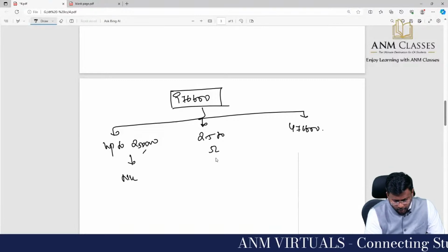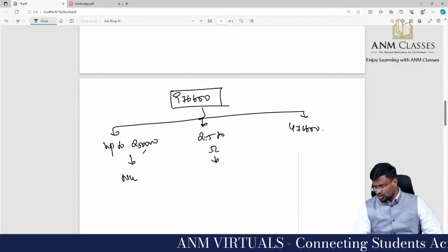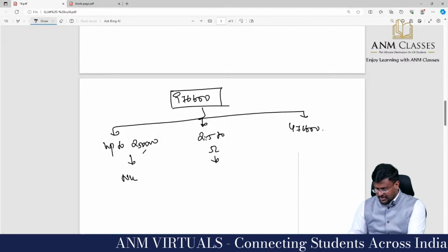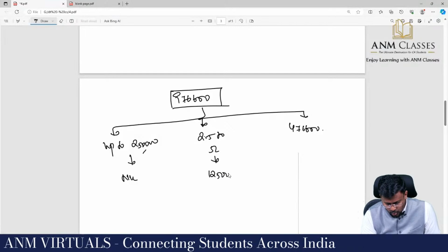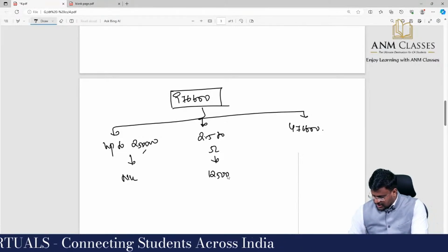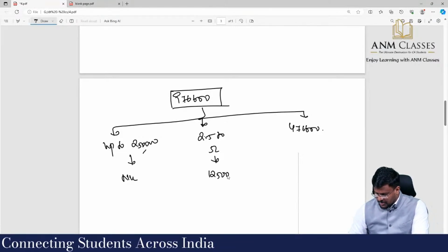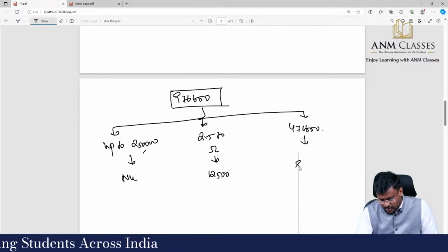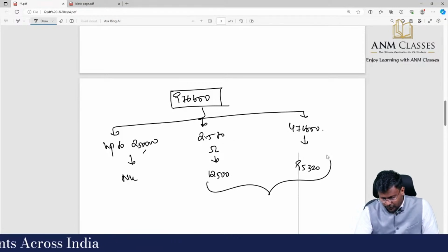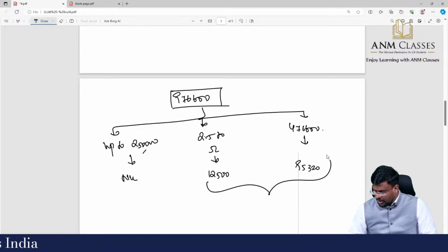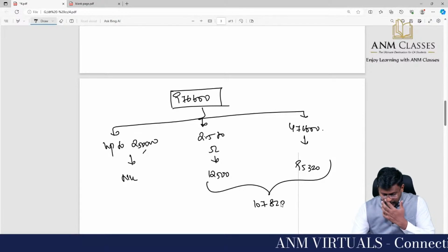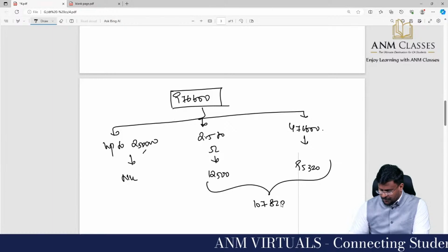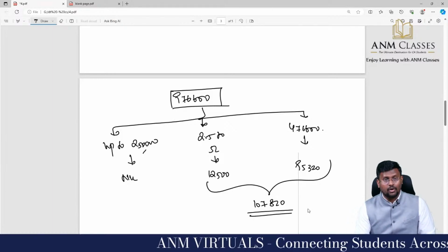Up to 2.5 lakhs is nil. For 2.5 lakhs to 5 lakhs, the tax is 12,500. And 4,76,600 into 20% is 95,320. Adding 95,320 plus 12,500 gives 1,07,820, which is the tax for salary.